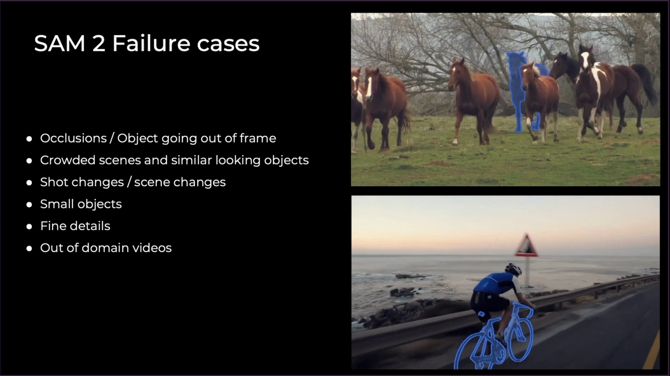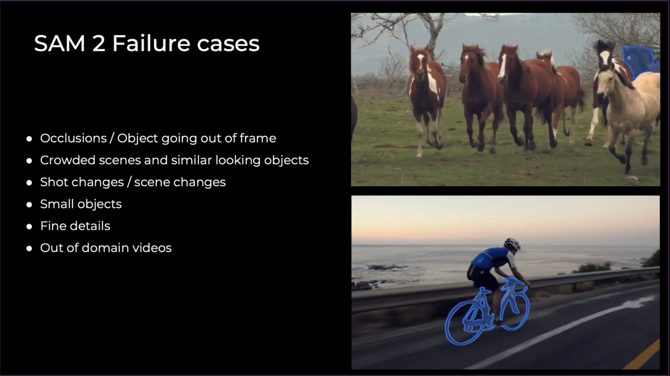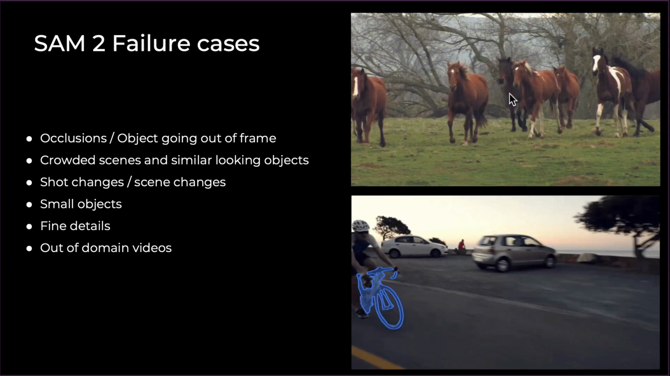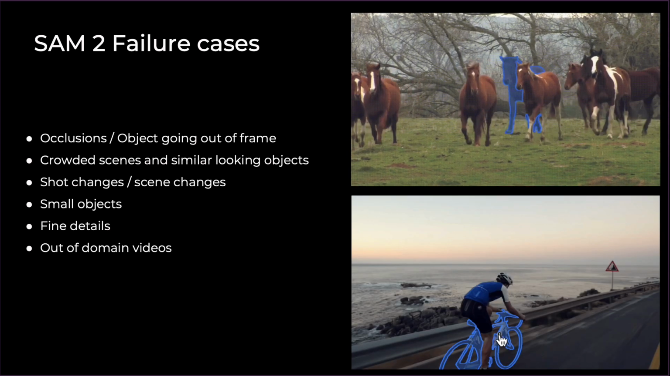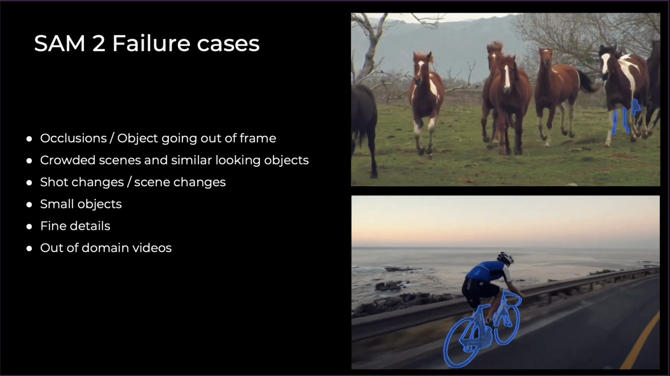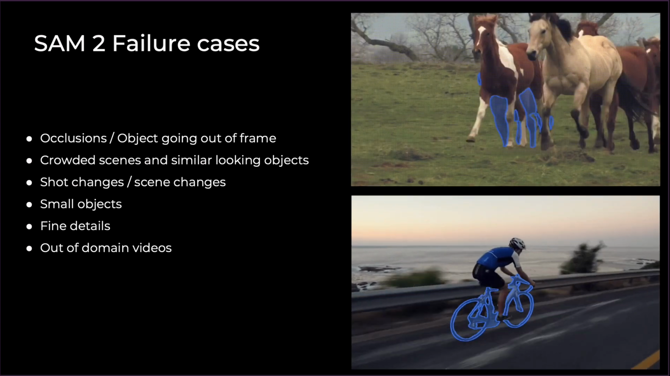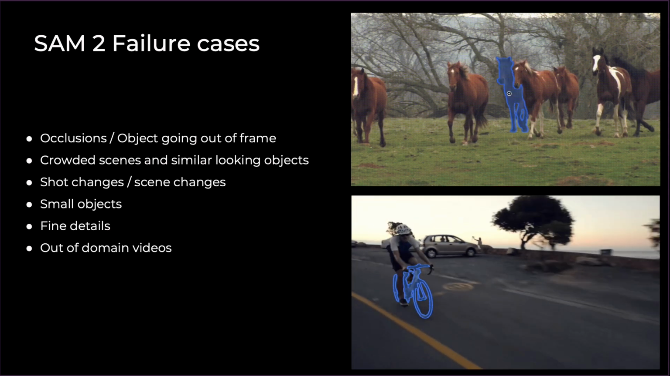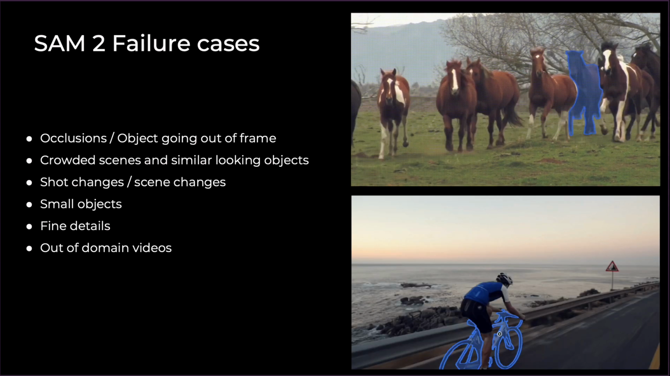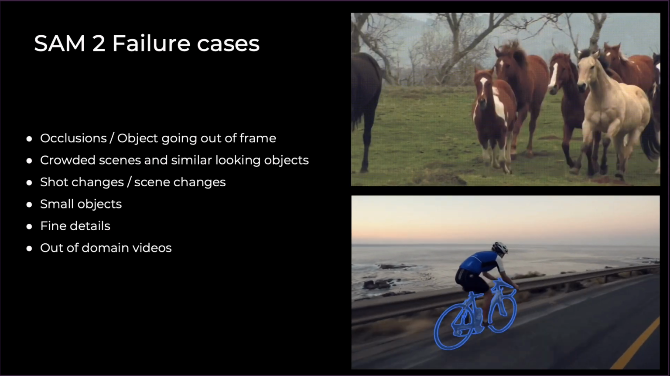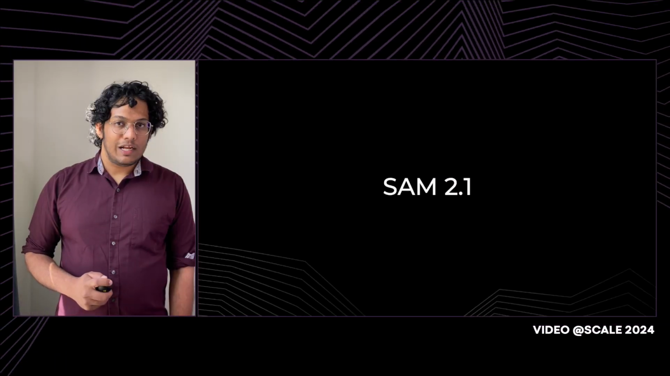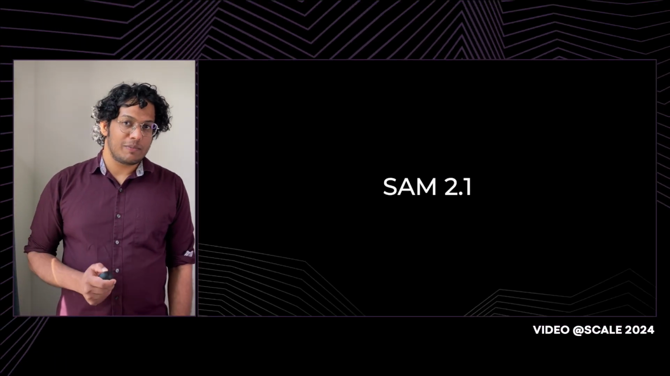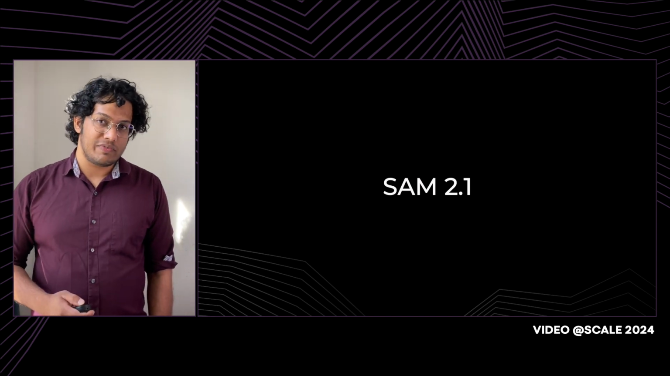So while SAM2 delivers a step change in performance in promptable visual segmentation, this is not a solved problem by any means. Many limitations exist stemming from occlusions, crowded scenes with similar objects, shot changes, some problems with small objects in some cases, segmenting out fine details, and significantly out-of-domain videos. I'll talk briefly about SAM 2.1 now, where we make further advances on top of SAM 2, mitigating some of these failure cases.